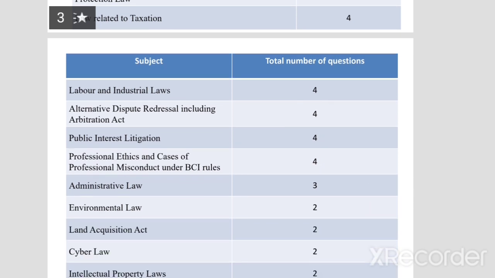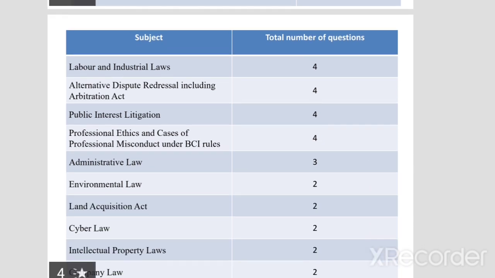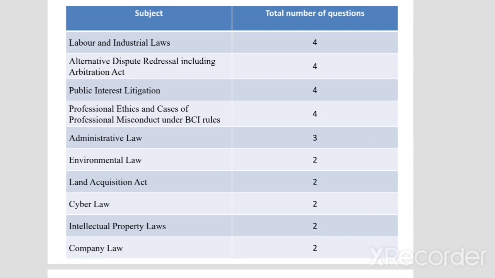Law related to taxation, Labor and Industrial Law, Alternative Dispute Redressal including Arbitration Act, Public Interest Litigation, Professional Ethics and Cases of Professional Misconduct under BCI rules, from these you will get 4 questions each. And Administrative Law, from this you will get 3 questions. Environmental Law, Land Acquisition Act, Cyber Law, Intellectual Property Laws and Company Law, from these you will get 2 questions each. So overall you will get 100 questions.